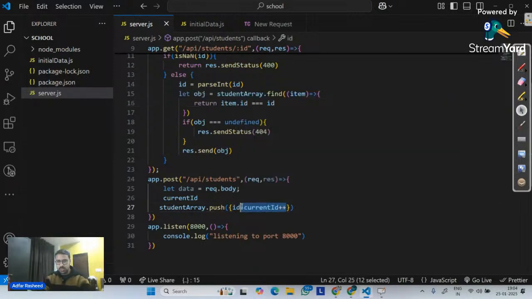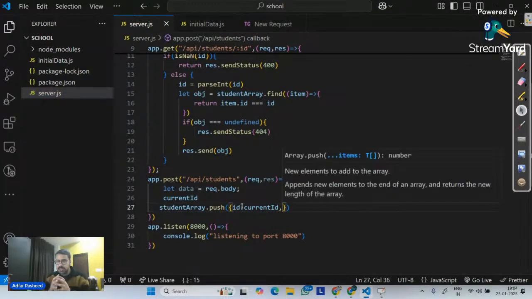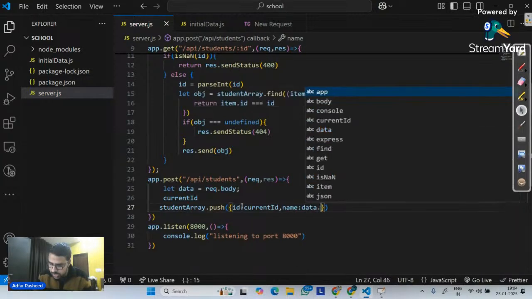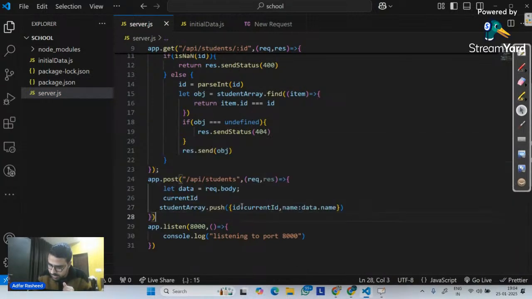So ID should be equal to the current ID like this. Let me remove plus plus here. Then the second thing is name. So can we say name is equal to data.name? Then the third one is my current class.